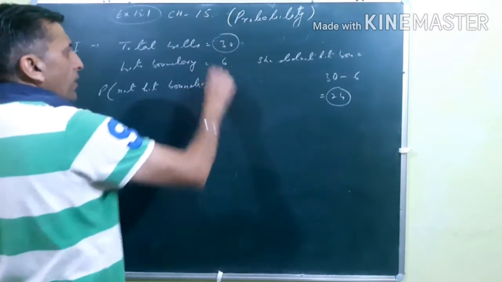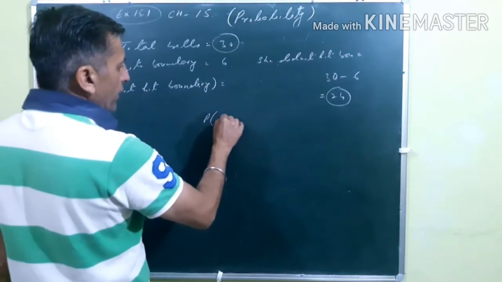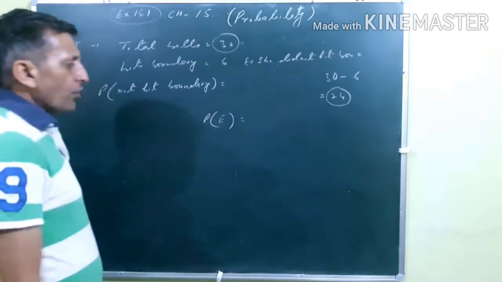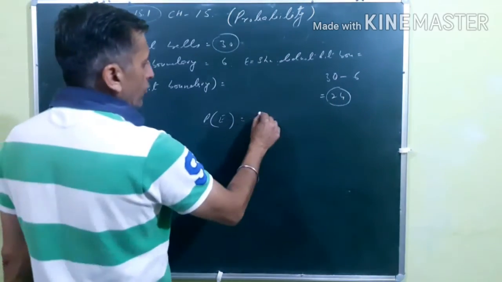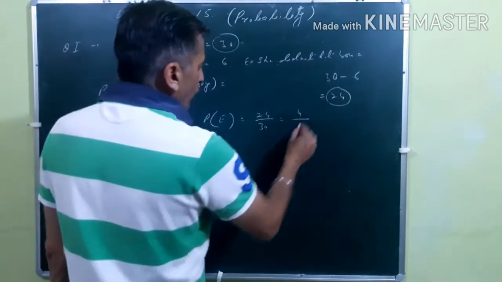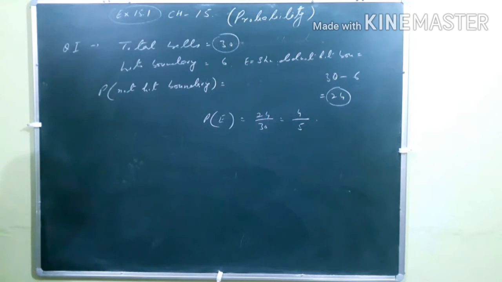The total possible outcomes is 30. This is your event E. So probability of E is equal to 24 upon 30. 6 4s are 24 and 6 5s are 30. So the probability is equal to 4 by 5.